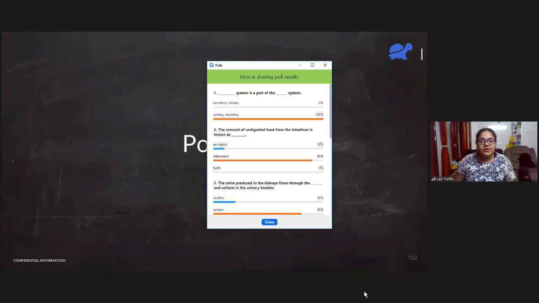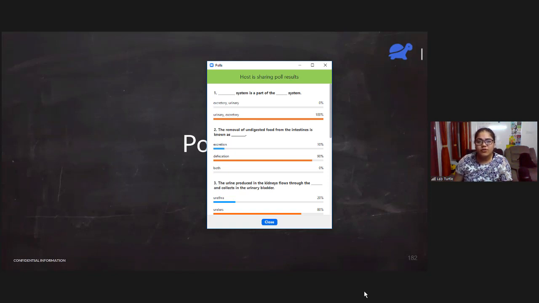Third, the urine produced in the kidneys flows through the dash and collects in the urinary bladder. So urethra is not correct. Urethra is the small tube which helps to expel urine out of the body. So here the correct answer is ureters.